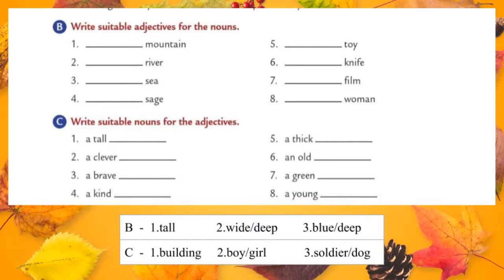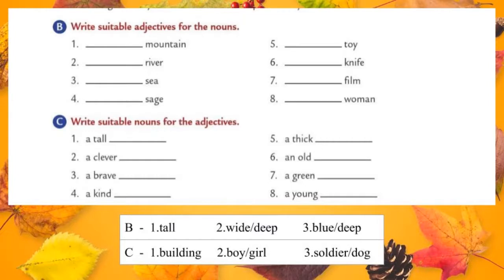Let's move to the second one. Dash river. So river is a noun. What are the adjectives we should use for river? Yes, we can say wide river or deep river. So these are the adjectives we can use for river. You should write your own answer also.